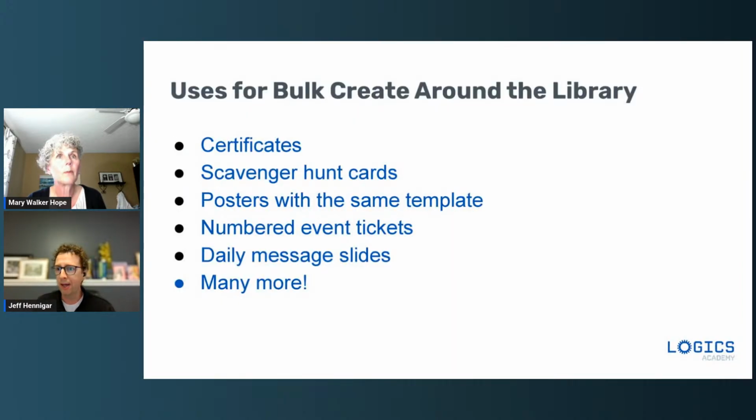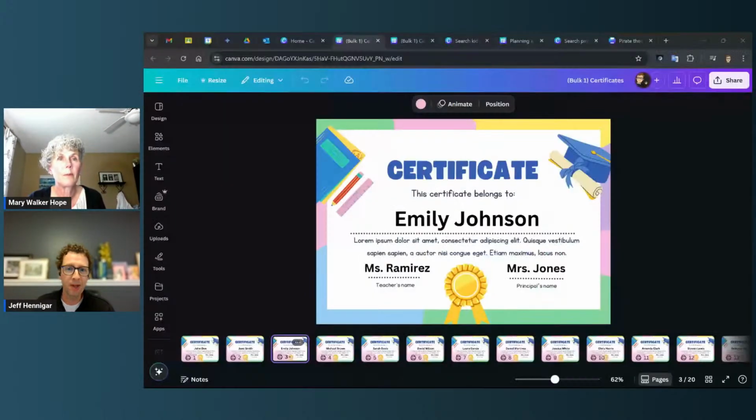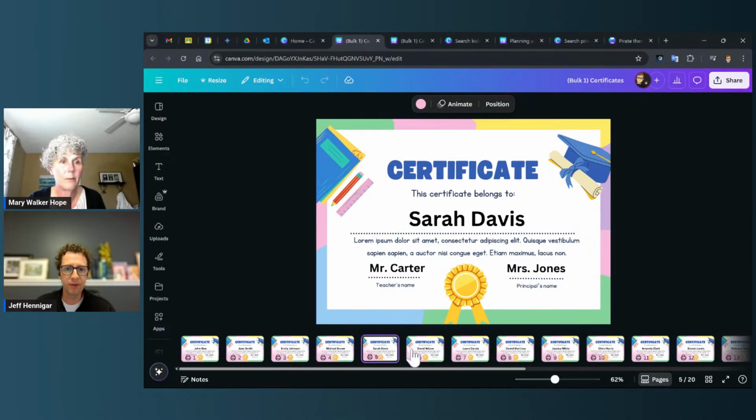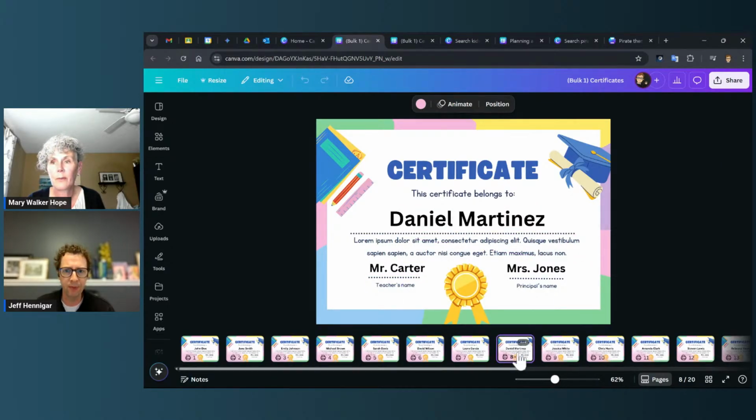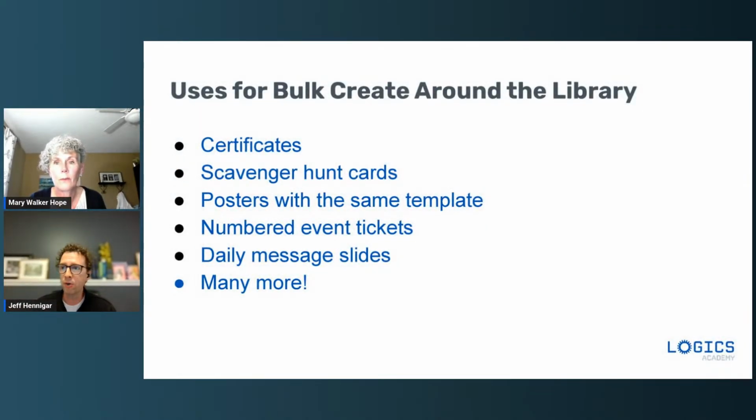For example, if I just throw this up here, there we go. This is an example of a certificate. I was able to make this one design, and then using this Bulk Create tool, it's able to easily create all these different versions of the certificate with teacher names and the child's names changing every time. So it's really great for when you have one design and you have some text that you'd like to change within that.